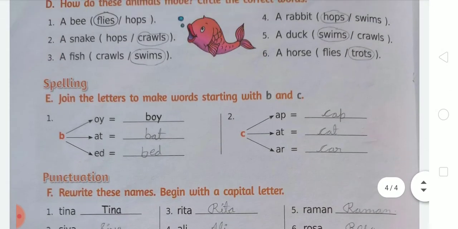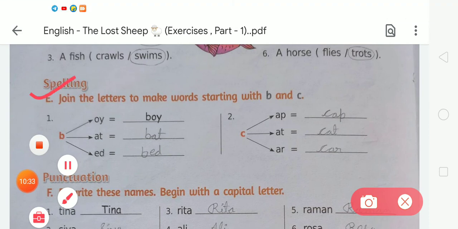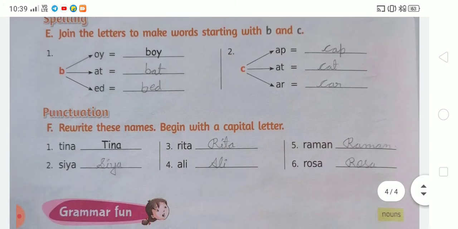After that, in exercise E, there is join the letters to make words starting with B and C. In number 1 there is boy, B-O-Y. The spelling of bat is B-A-T. The spelling of bed is B-E-D. Then in the second there is C-A-P, cap, C-A-T, cat, C-A-R, car. Like this you have to complete exercise E.